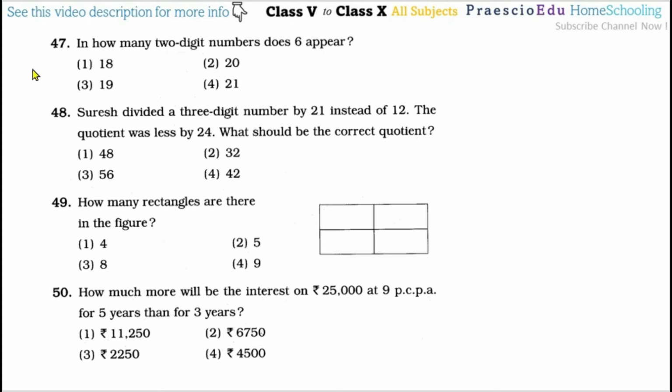But question number 47, in how many two digit numbers does 6 appear? Means either in a two digit number at the unit place, or we can say at the tens place.